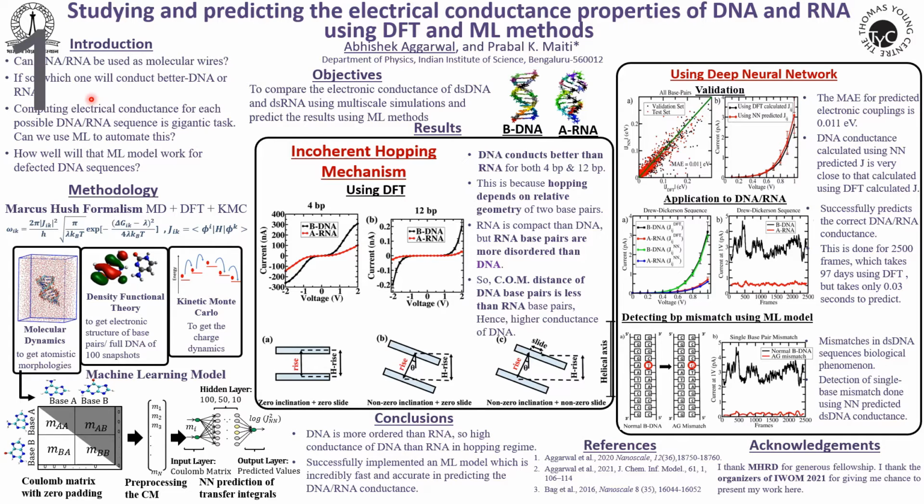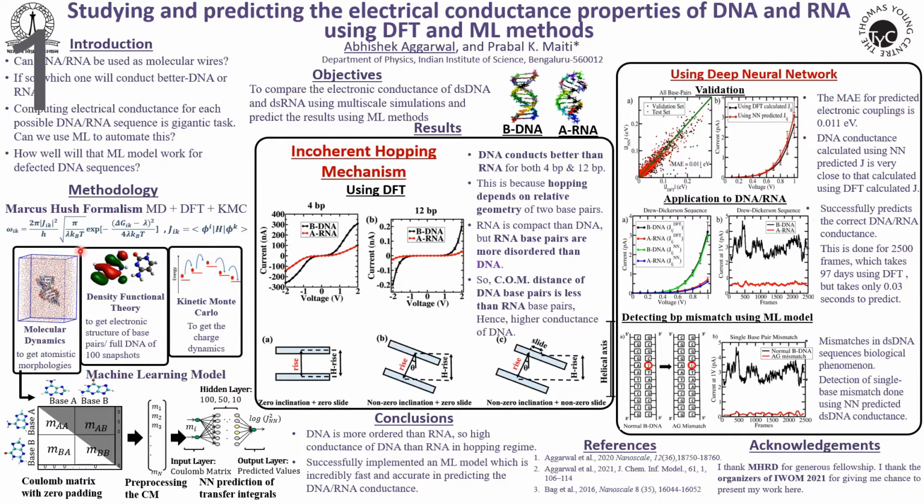In this poster, I am showing my work on how we can determine and compare the electronic conductance of DNA and RNA using extensive simulations, and then how we can predict these results using ML methods. So first we use a multi-scale methodology where we perform all-atomistic MD simulations to get the dynamics of DNA and RNA sequences, then perform DFT to get the electronic structure, and then kinetic Monte Carlo simulations to get the charge